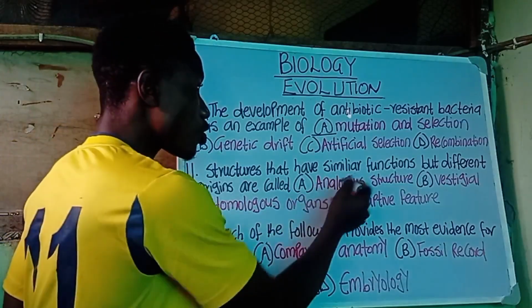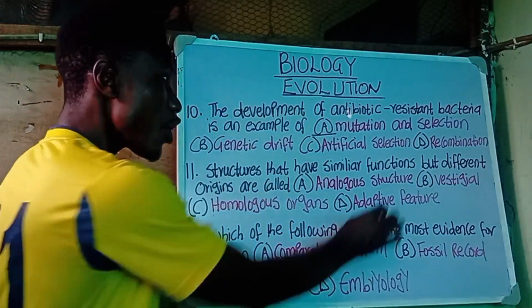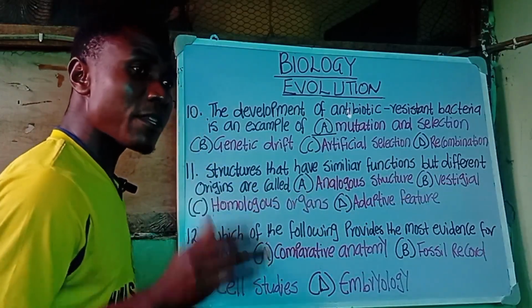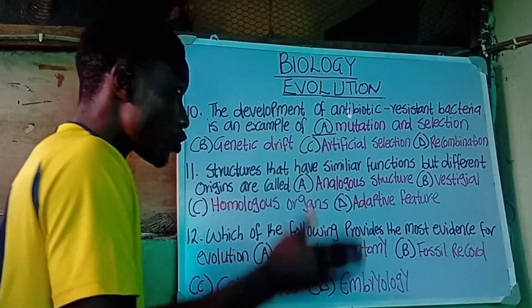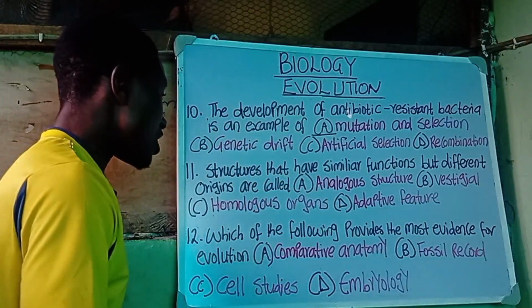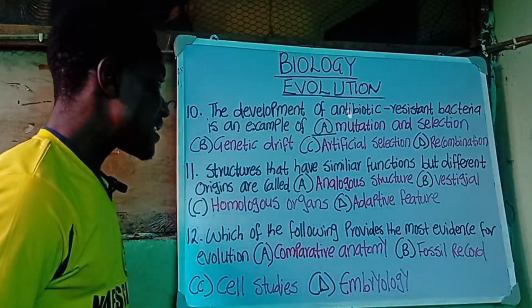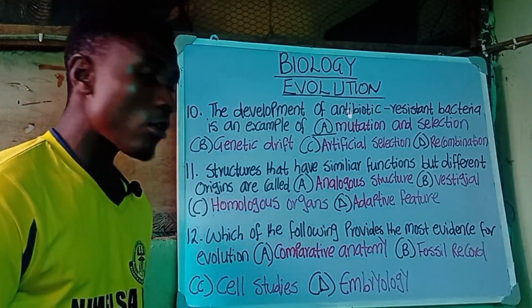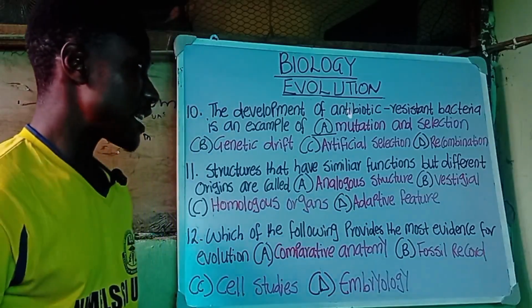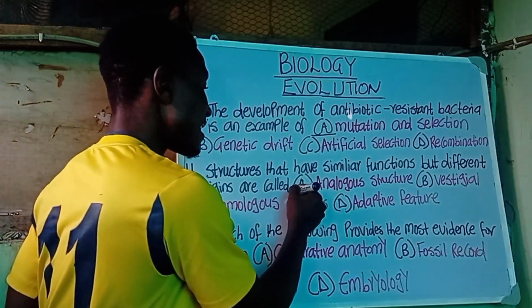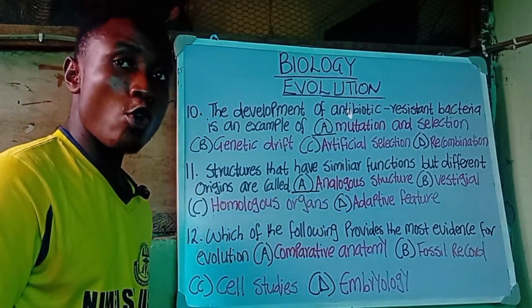Take note, structures that have similar functions but different origins. They perform the same function, but they have different origins. They are called A, analogous structure, B, vestigial organs, C, homologous organs, and D, adaptive feature. The correct answer is A, which is analogous structure.